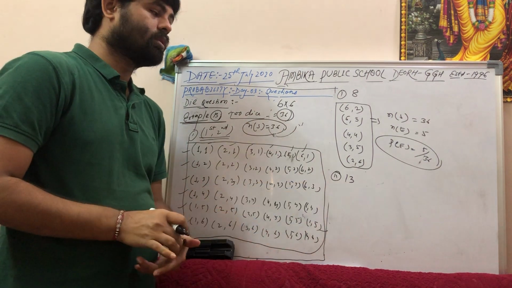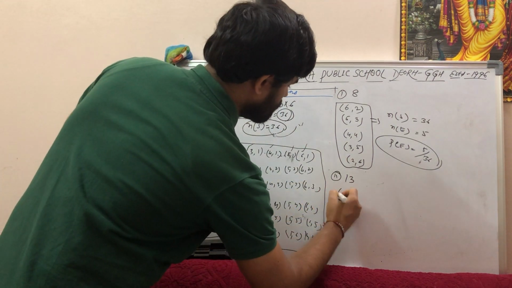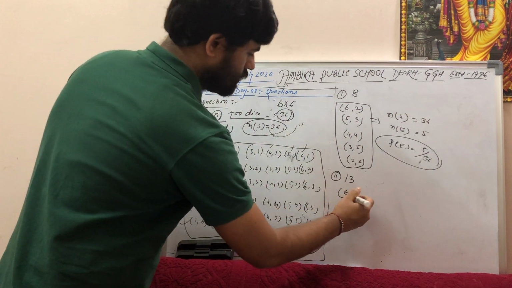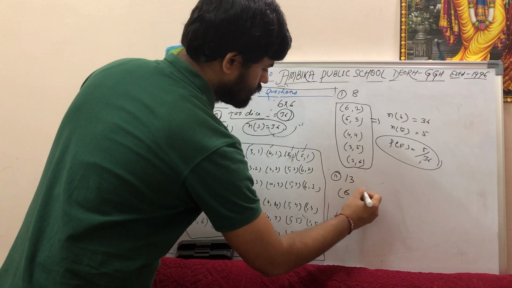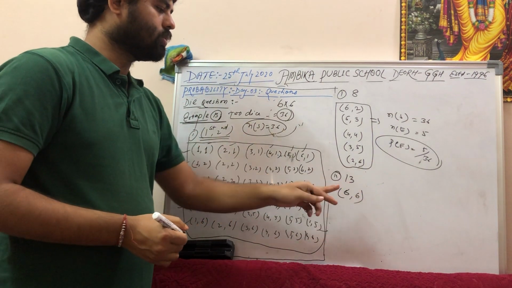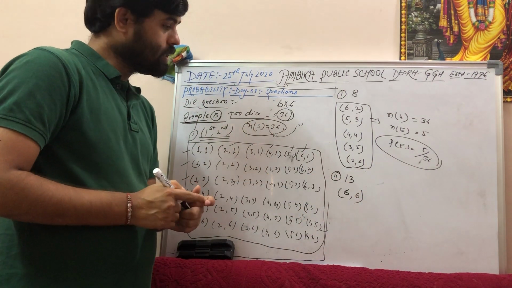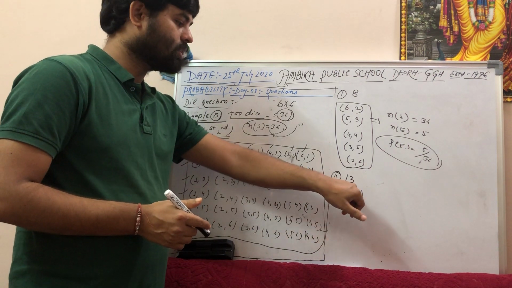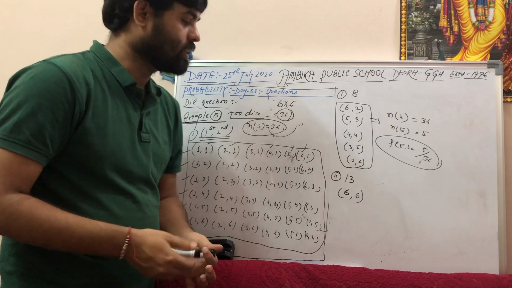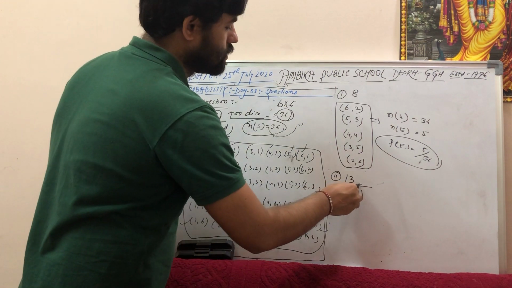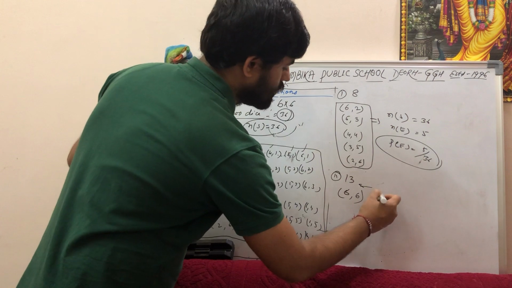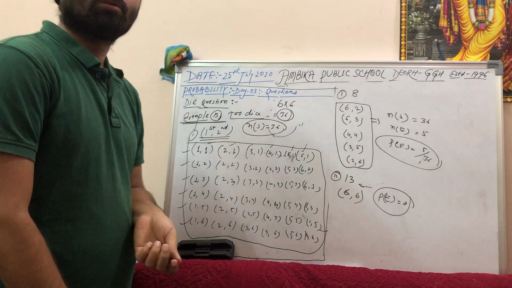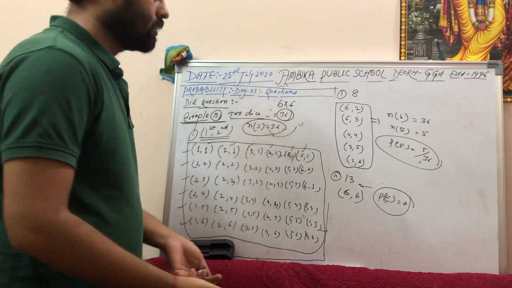Getting 13. On one dice, what is the maximum number you can get? 6. On the other dice, what is the maximum number you can get? 6. So 6 plus 6 is 12, which is less than 13. That means even though you are taking the maximum value of the dice, the number 13 is not possible. That means this is an impossible event, right? So for the impossible event, the probability of the event equals 0. 13 is not possible. Fine.